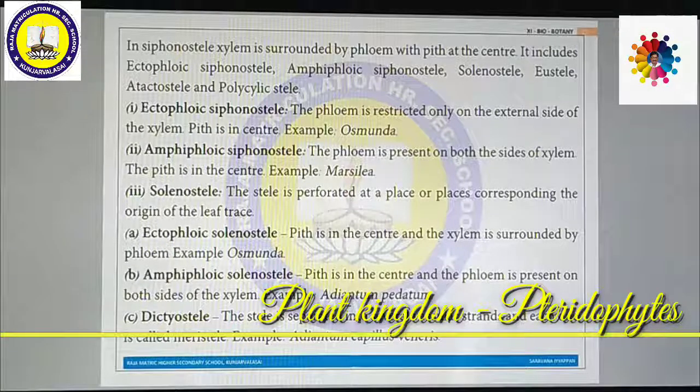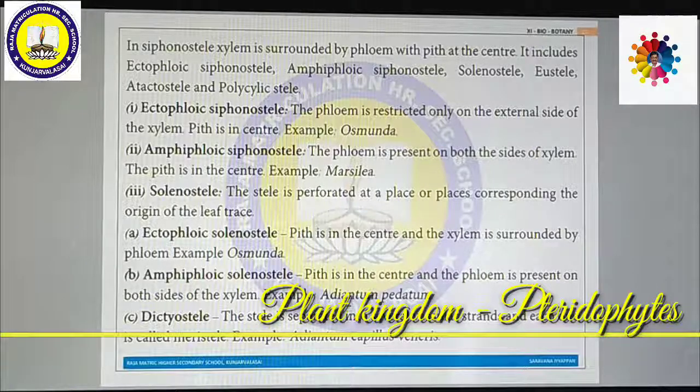Ectophloic siphonostele. Ecto means outer, phloic means phloem. In the middle, pith will be there. Around the pith, xylem is there. Around the xylem, phloem is present in the outer part. So phloem is restricted only to the external side of the xylem, called ectophloic, and pith is present at the center. Osmunda is a very good example.